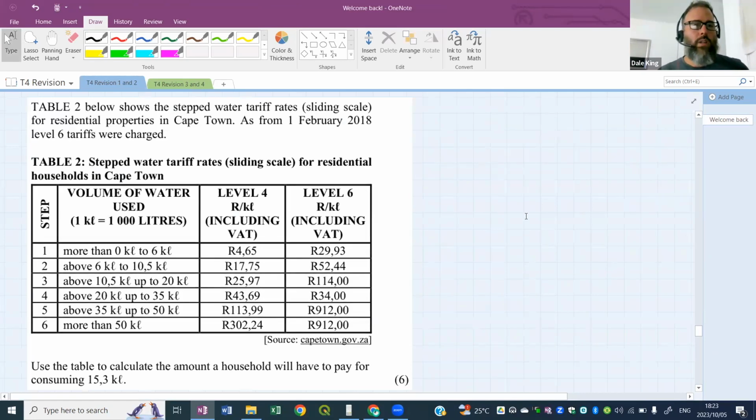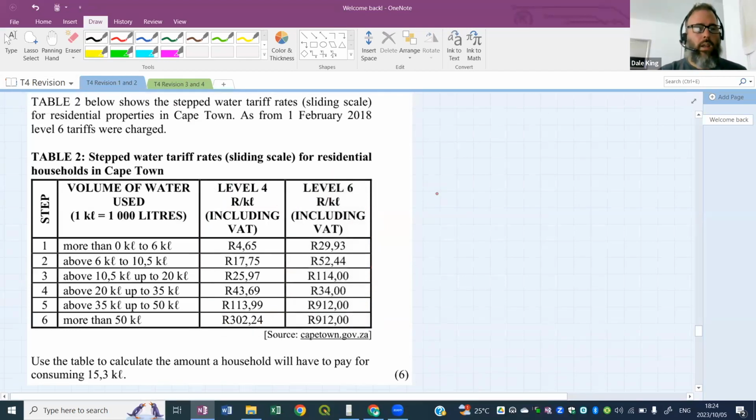Table 2 below shows the stepped water tariff rates, or a sliding scale, for residential properties in Cape Town. On the 1st of February 2018, the level 6 tariffs were changed. So they did change from level 4 to level 6. We've got level 4 in the first column here, and level 6 in the second column there. So the tariffs did go up.